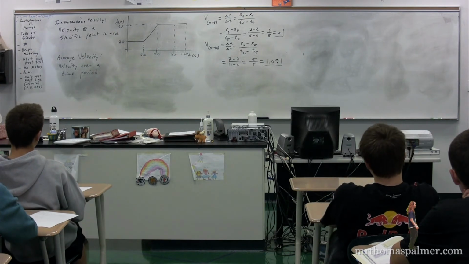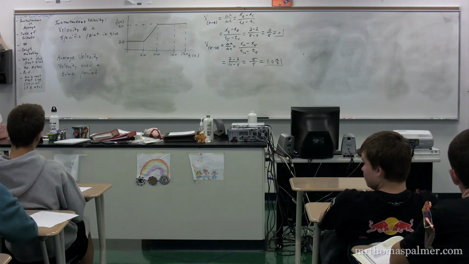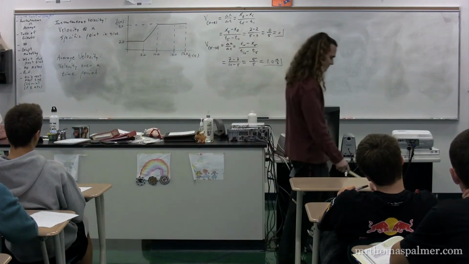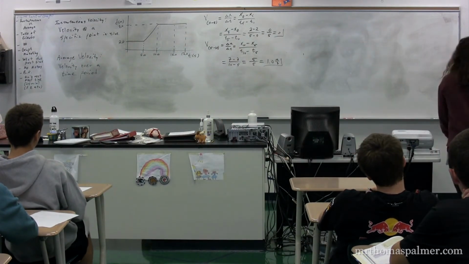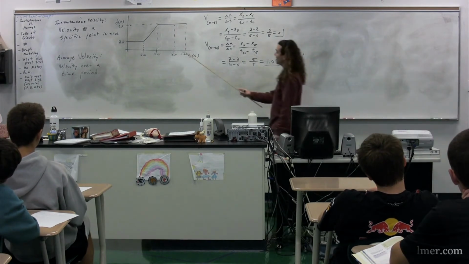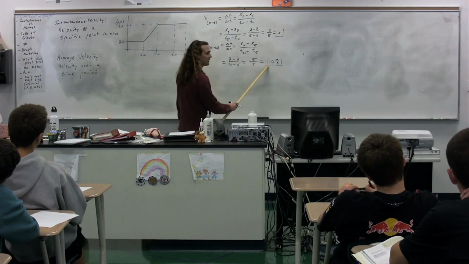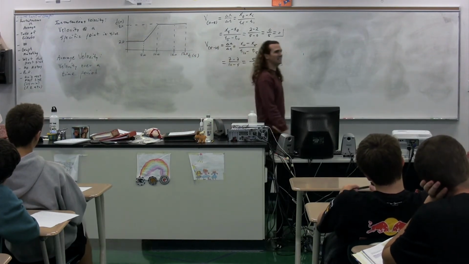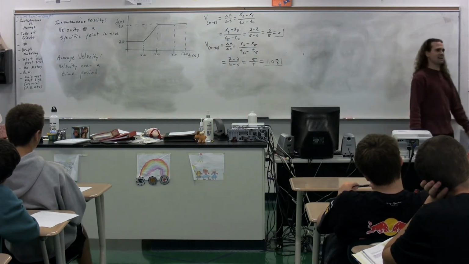Aileen. It's 1.0 meters per second. It's 1 meter per second. How do you know this, Aileen? Because it's the slope at that point. The slope at that particular point is also 1 meter per second. The slope of this line, right? Okay.